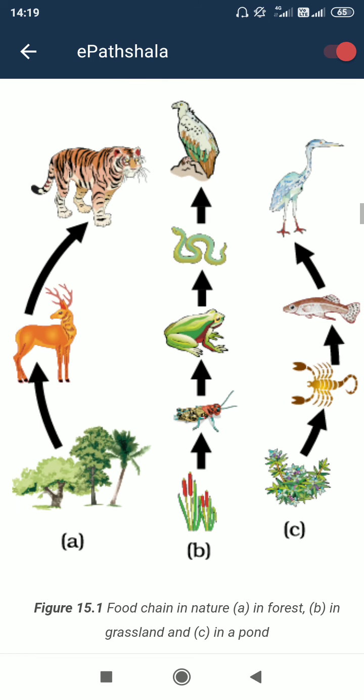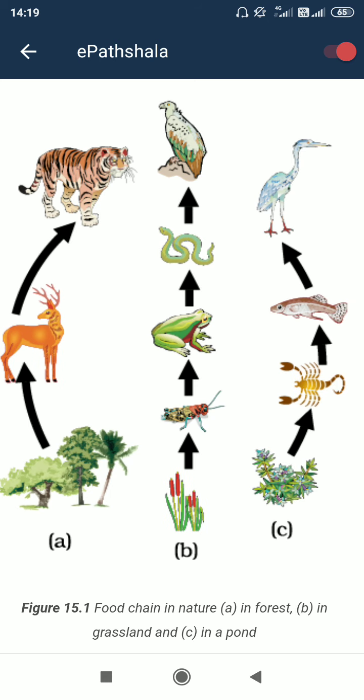Like see here, the plant is producing the carbohydrate or sugar, then it is eaten by deer, then by tiger. Likewise, here you can see grass root in the B diagram. From grass root to some form of worm, then frog, then snake. Likewise it is going higher.